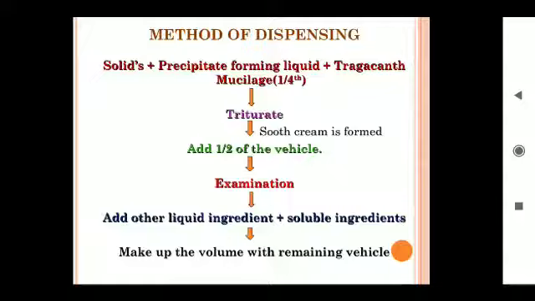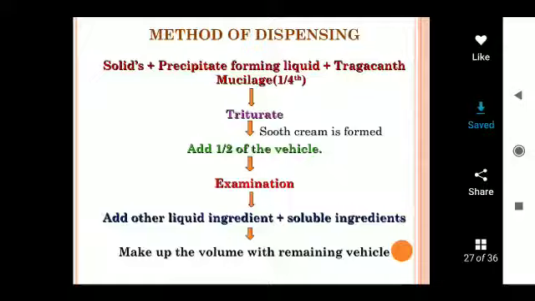This powder is added to the precipitate forming liquids and mixed with tragacanth mucilage in the ratio of 1 by 4. Triturate until a smooth cream is formed. Once a smooth cream is formed, add half of the vehicle.